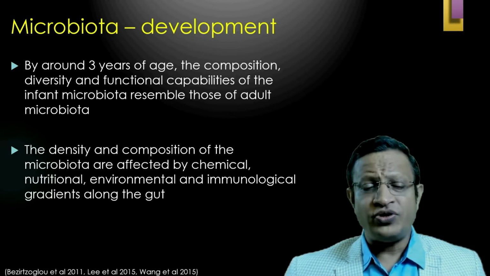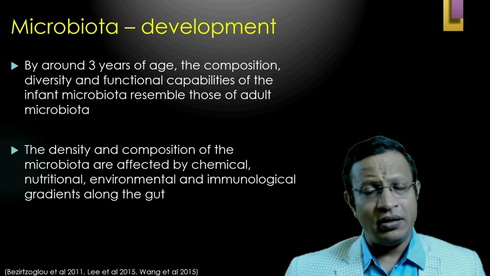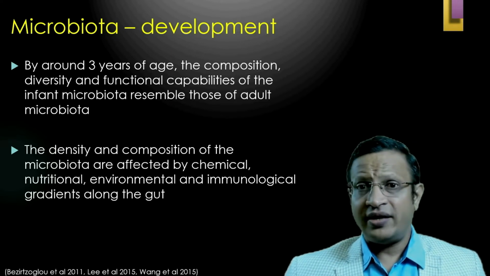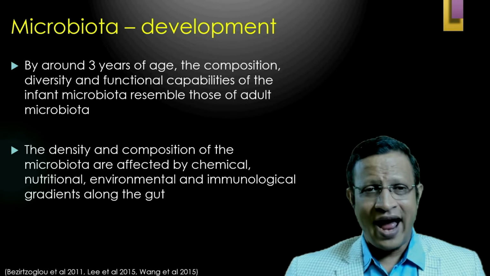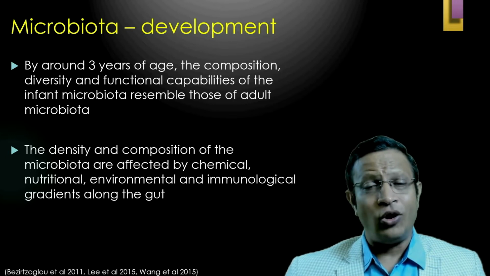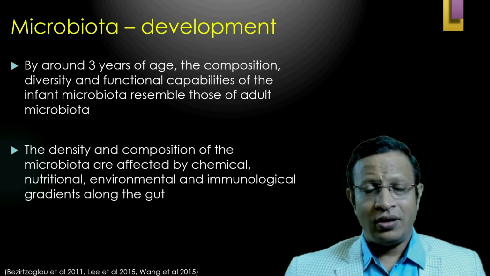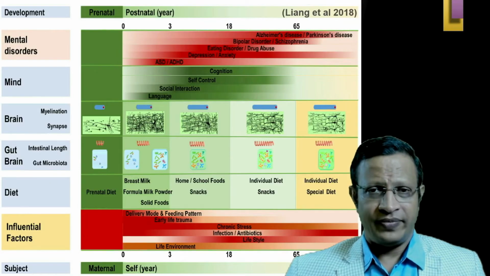The density and composition of the microbiota are affected by chemicals, such as fertilizers in the environment, nutrition, what we eat, environmental toxins, and immunological gradients along the gut, which play a crucial role in the development of microbiota.